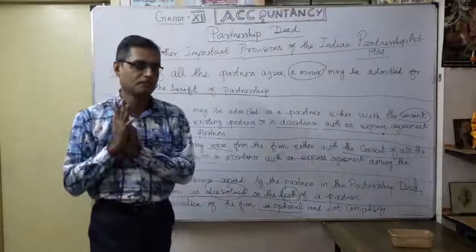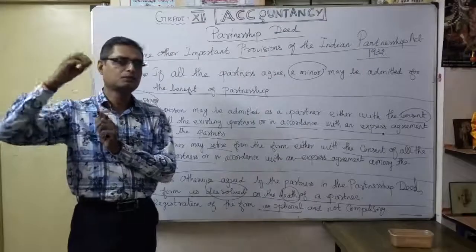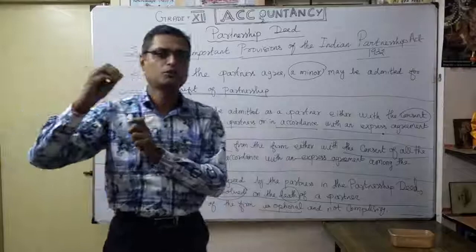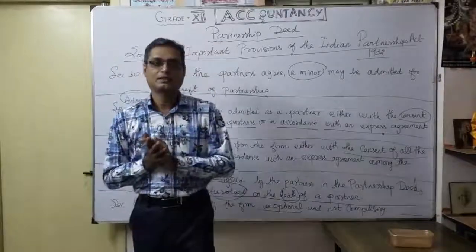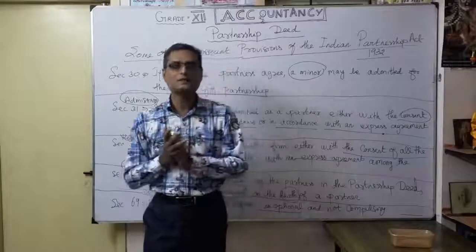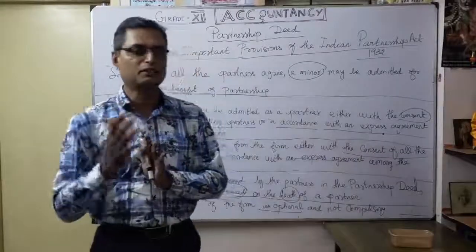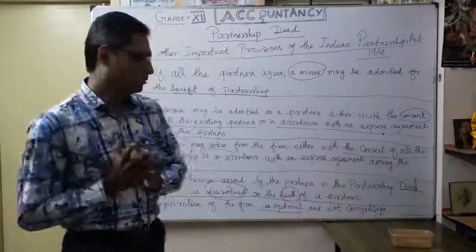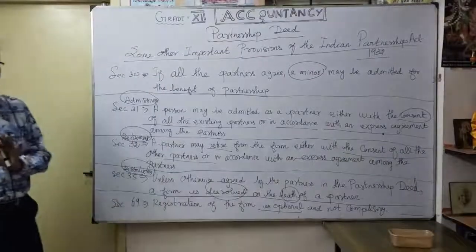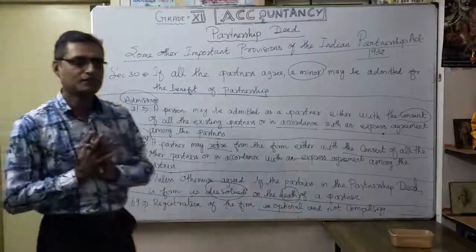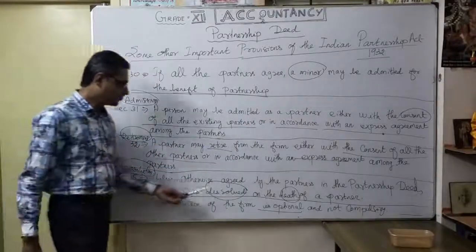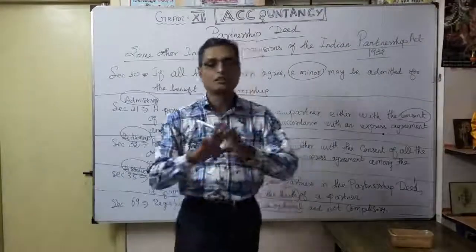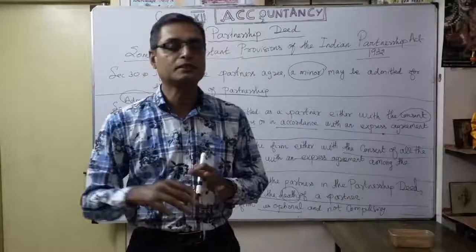It is not mandatory. You do not have to register compulsorily. But if you are a registered partner, there are some benefits you can get. So it is not compulsory, but for the safer side, registration of the partnership is better. That is the suggestion. So Section 69: registration of the firm is optional and not compulsory. That's a very important point.